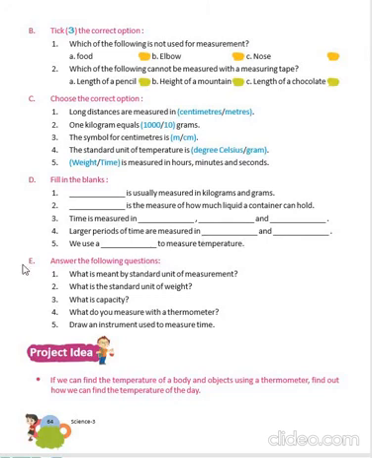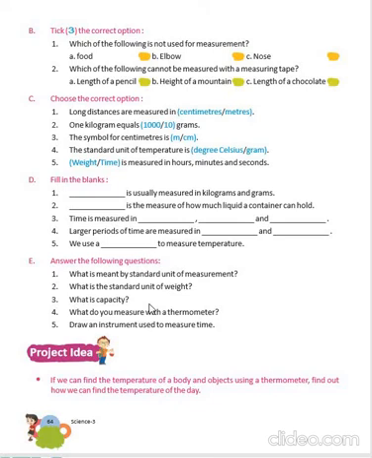Now come to E. Answer the following questions. What is meant by the standard unit of measurement? This is the unit that gives equal result in all conditions and is acceptable by all. What is the standard unit of weight? It is kilogram. What is capacity?